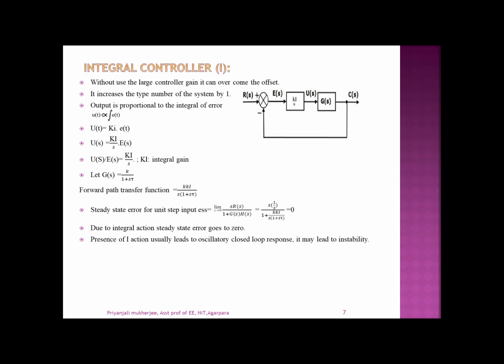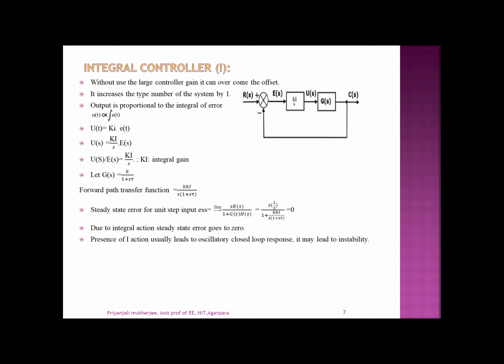And here the forward path transfer function becomes K into Ki by 1 s into 1 plus s tau, if we consider this G(s) is equal to K by 1 plus s tau. And here if we check the steady state error, then it becomes s into R(s), and here also R(s) is equal to 1 by s because we are considering the unit step input, then the steady state error goes to 0. That means the offset error or the steady state error can be completely eliminated by using the integral controller.